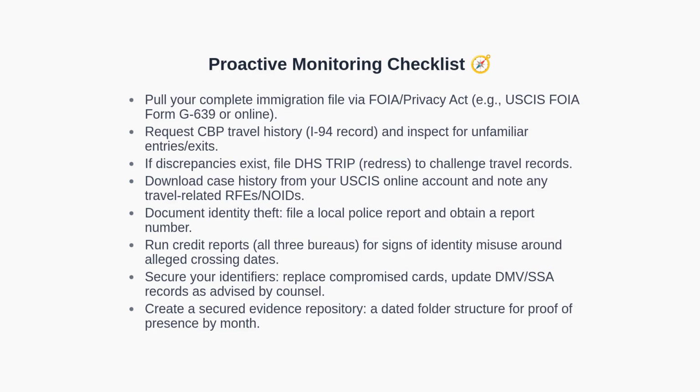Fifth, consider filing a police report to document identity theft. Sixth, obtain credit reports from all three bureaus to detect related misuse around the dates in question. Seventh, protect your identifiers by replacing compromised cards and updating records with agencies as advised by counsel. Eighth, set up a secure, dated repository to store monthly proof of presence.